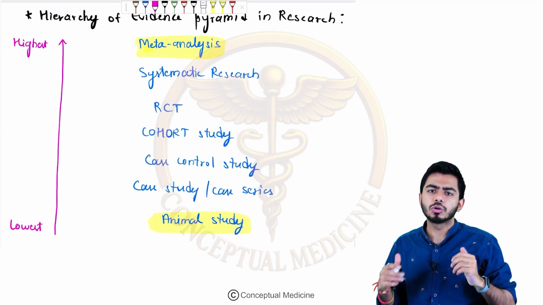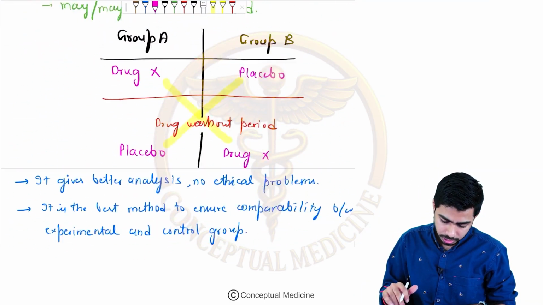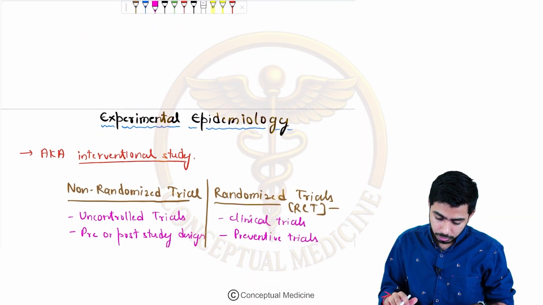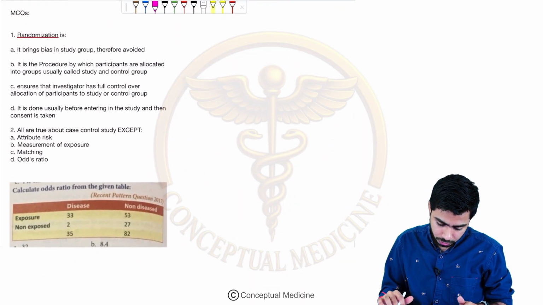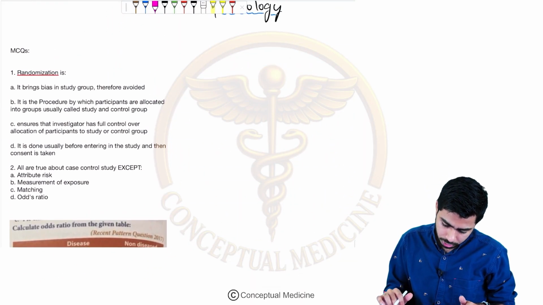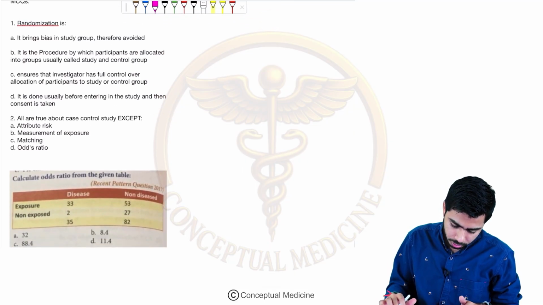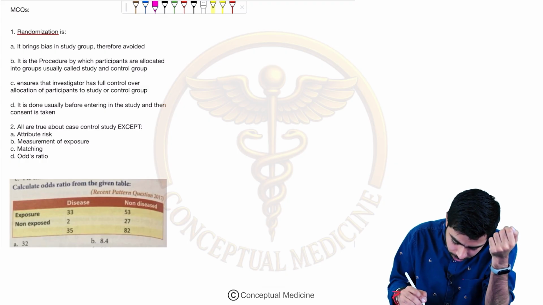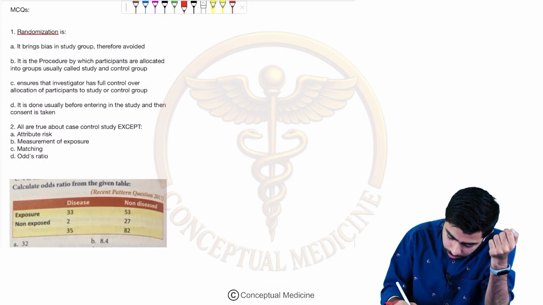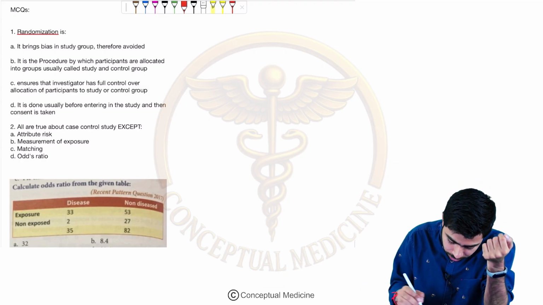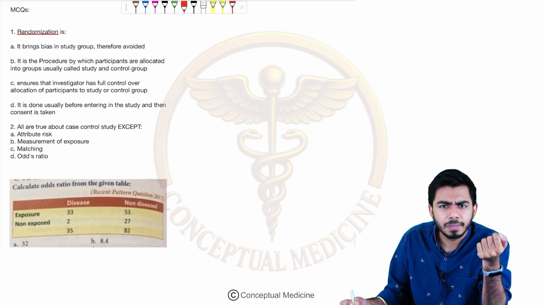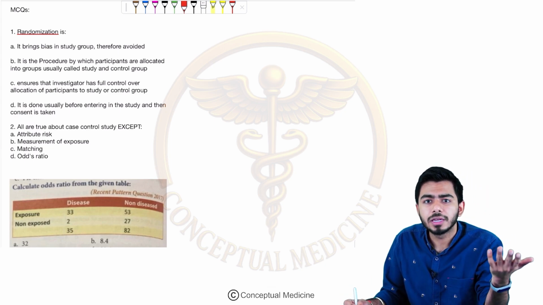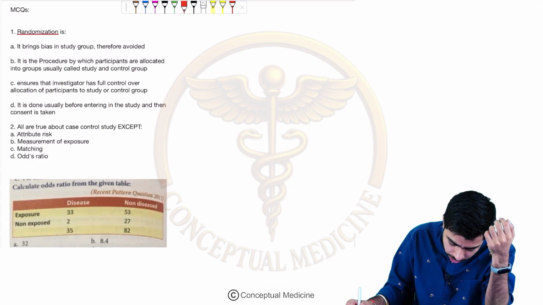Now let's try to solve some of the MCQs, guys, at last, as I'm doing in every session. So here let's try to do these particular MCQs. So guys, what is randomization? First question. You should answer me this one. Randomization, is it brings bias in study group? No. It removes the bias rather, right? So A can't be the answer.